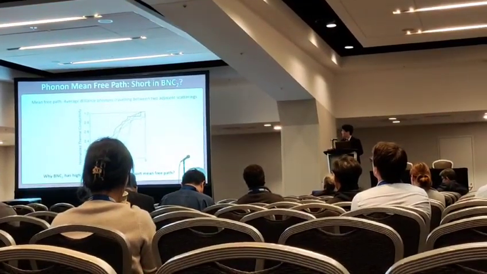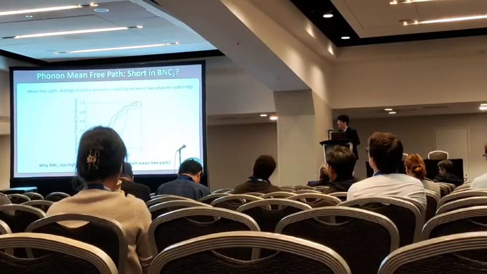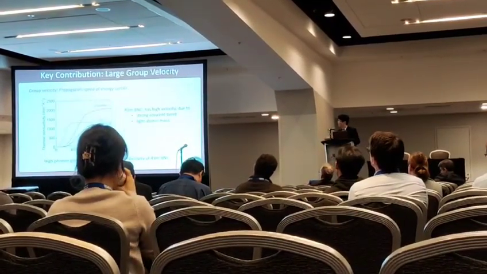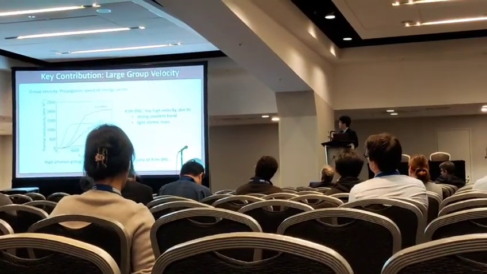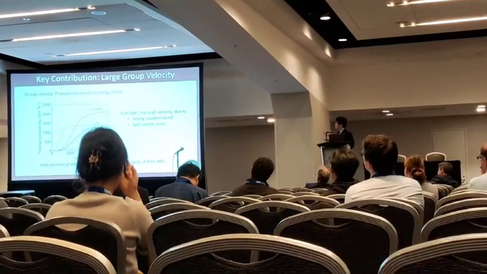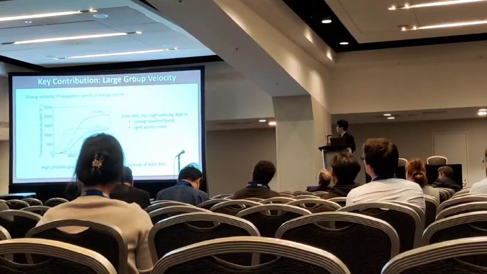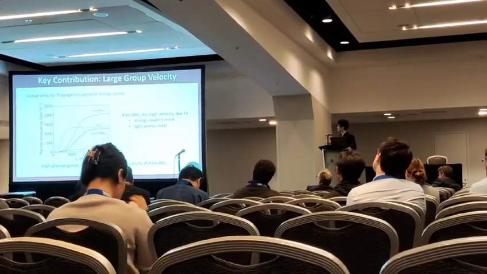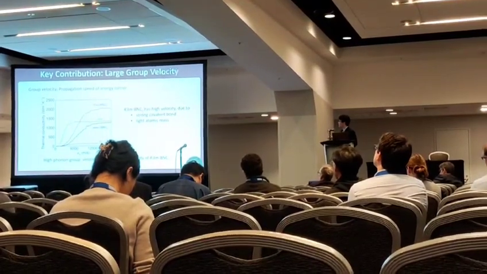So why does such high thermal conductivity BNC2 have a short mean free path? The reason is that the key contribution to the thermal conductivity is from the large group velocity instead of the long mean free path. Group velocity is the propagation speed of the energy carrier. From this figure, we can see for boron arsenide and silicon, the phonon velocity is lower than 6,000 meters per second.